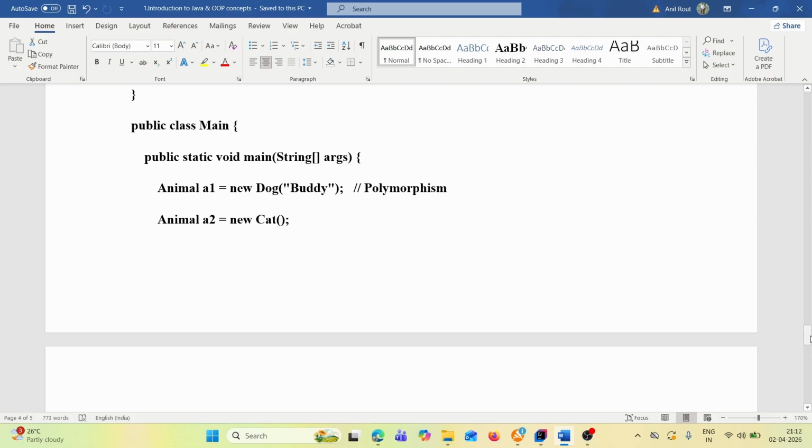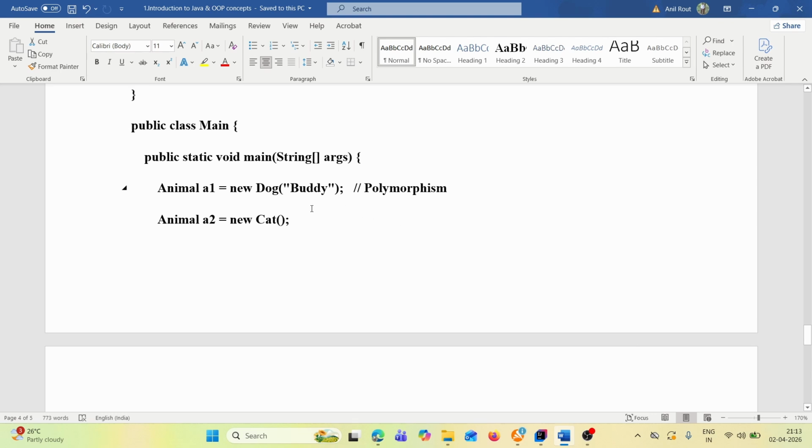That means with the Dog class we instantiate the Animal class. After that, let's say Animal a2 = new Cat. Cat is also an implemented class of the Animal abstract class, so Cat can also instantiate it. So Animal a2 = new Cat. Let's try to understand it.